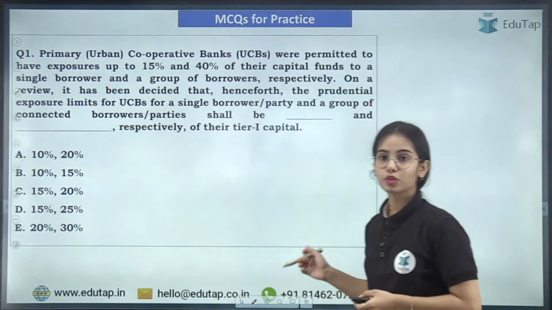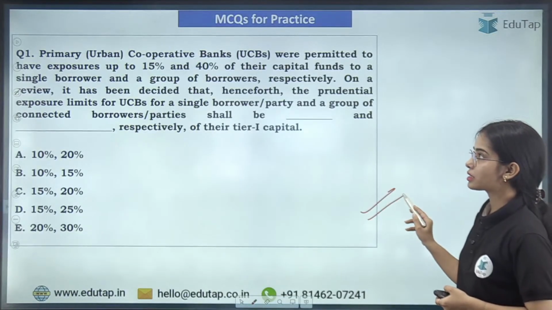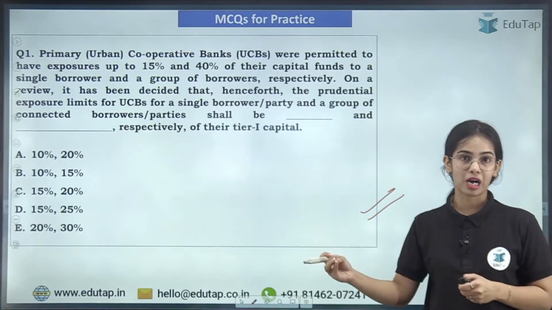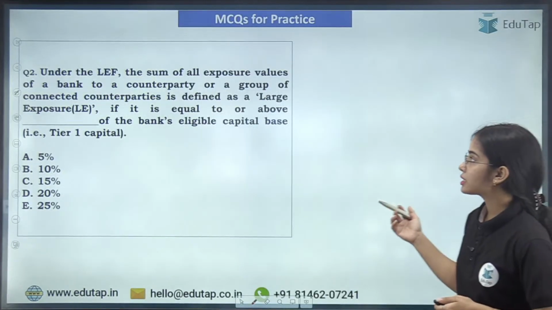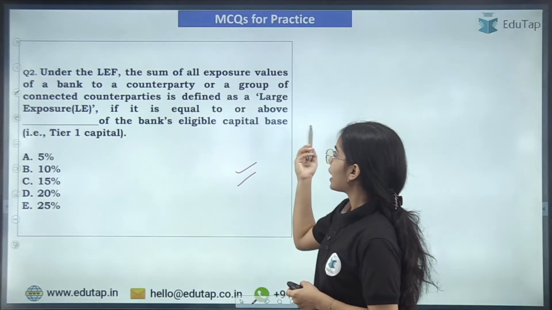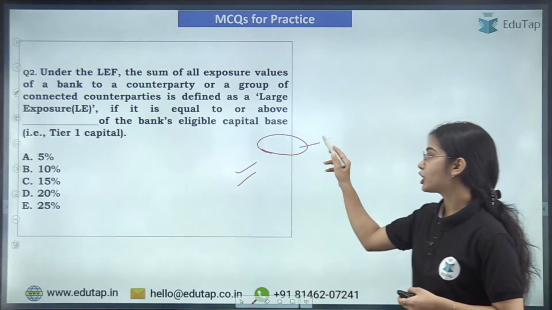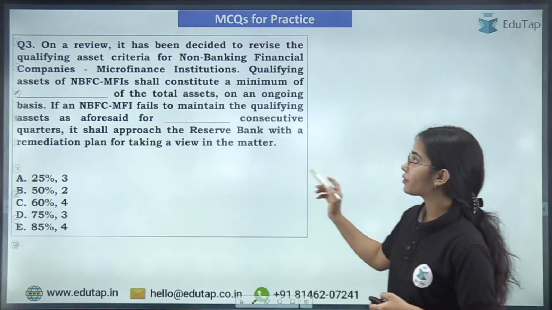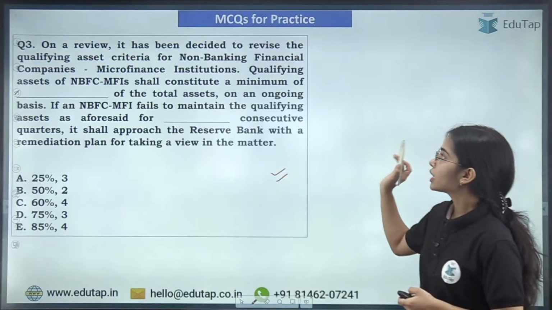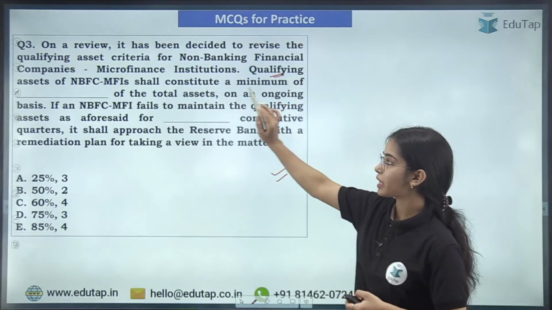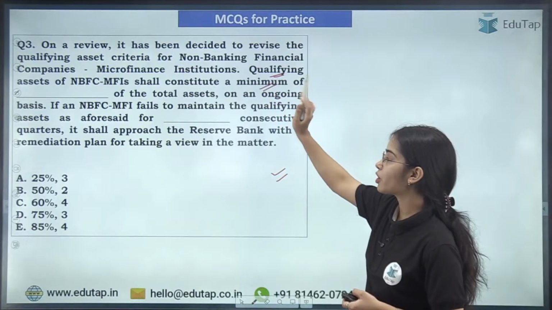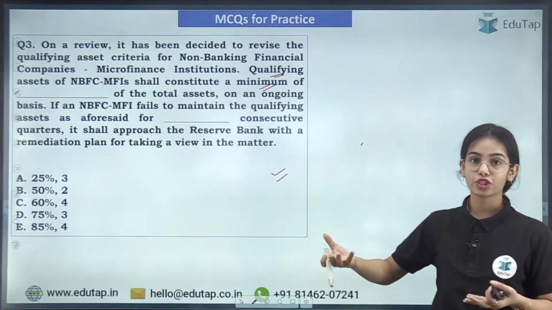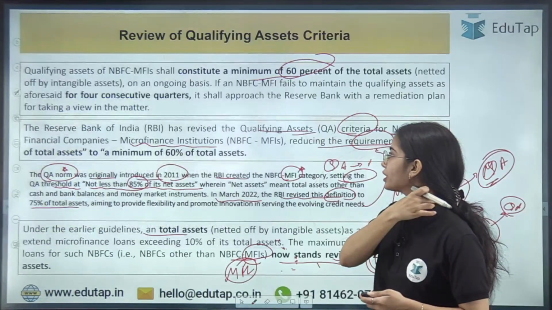Now coming to the first question, I hope you will be able to answer it: you have to tell the exposure limit for the urban cooperative bank. The next one is in regards to large exposure, the definition of large exposure, that you have to inform. The last one is in regards to microfinance institutions: the qualifying asset of a microfinance institution shall constitute a minimum of what percentage of the total assets, under the new definition.